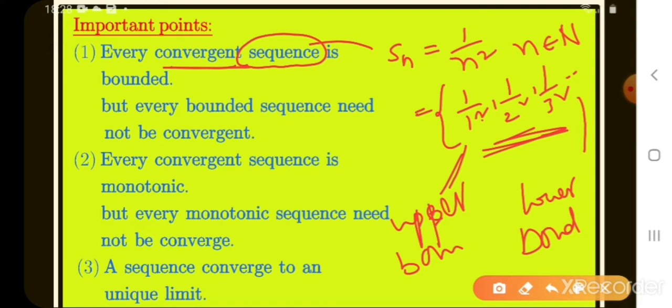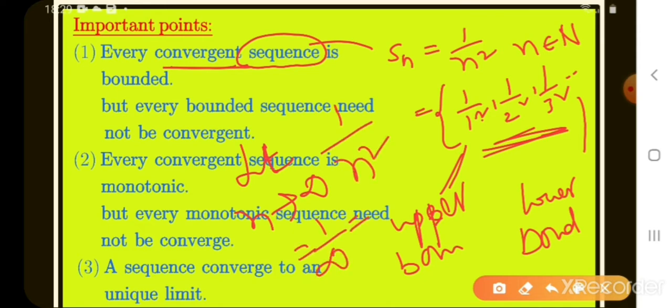What is the limit of Sn? Where do we find the limit? We take n as always maximum. Maximum means infinity, so the limit is as n tends to infinity. What is the value of 1 by n square? It equals 1 by infinity square, that means 0. This is the limit of the sequence Sn equals 1 by n square. So Sn has a limit, 0, and it is convergent. If a sequence has a limit, we say it is convergent.